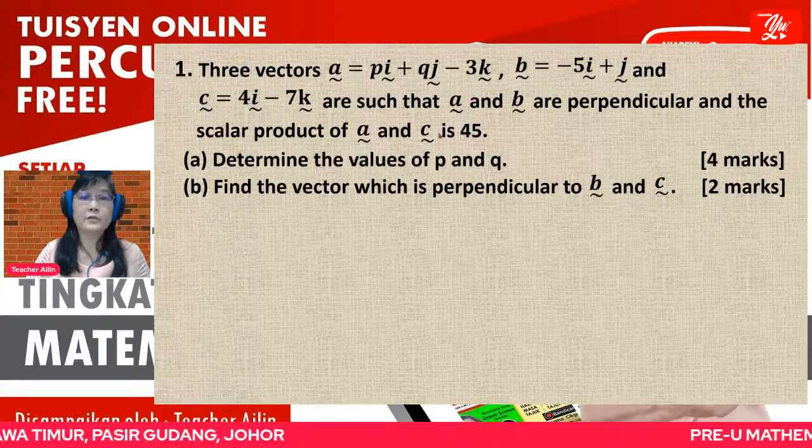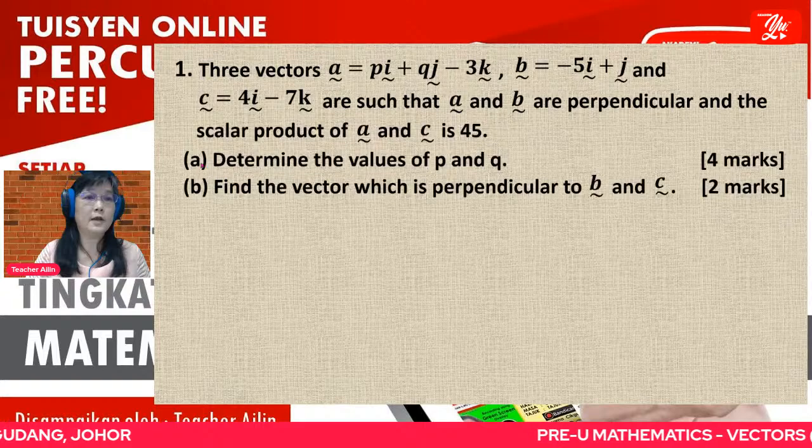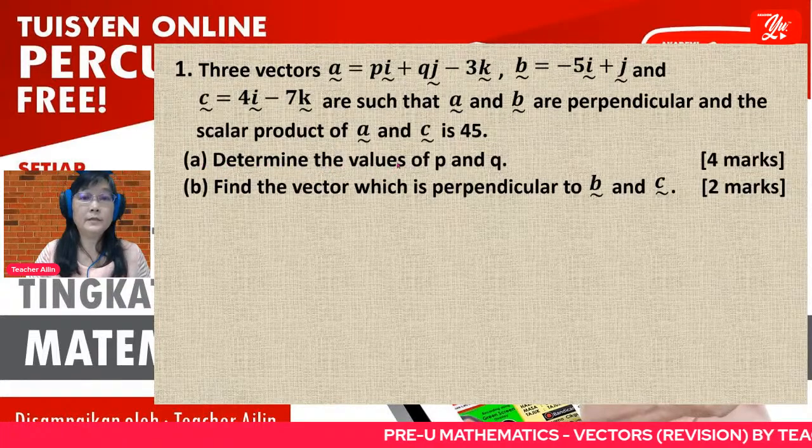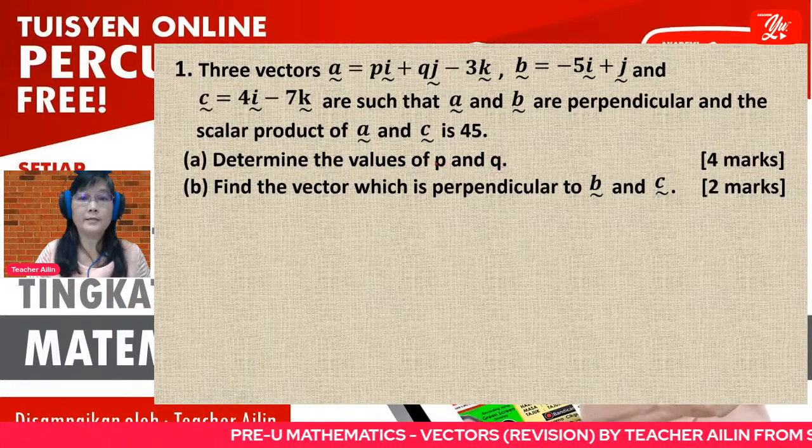So this is the information given. Based on this information, you are asked to determine the values of P and Q.